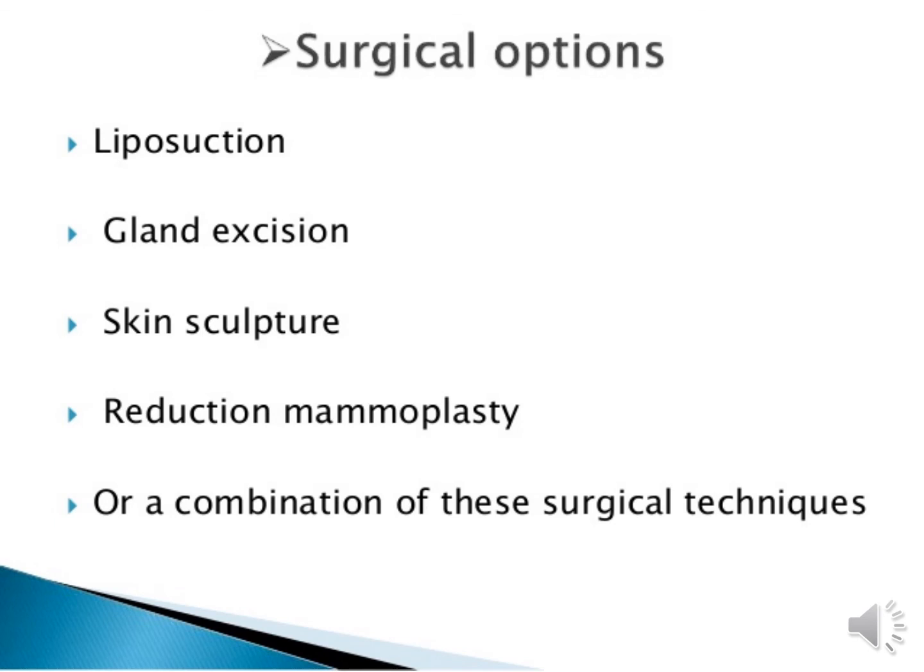Sometimes we also perform a combination of these surgeries at the same time. I hope you all understand the surgeries and what we do in each kind.